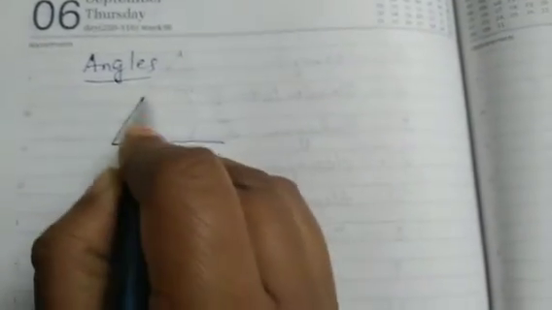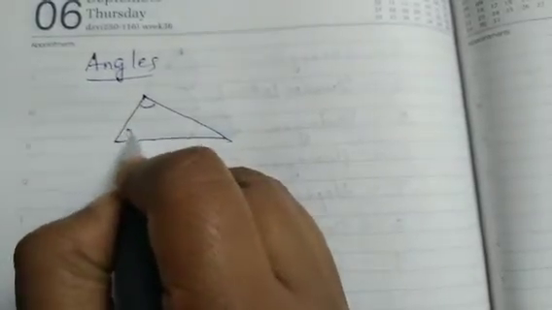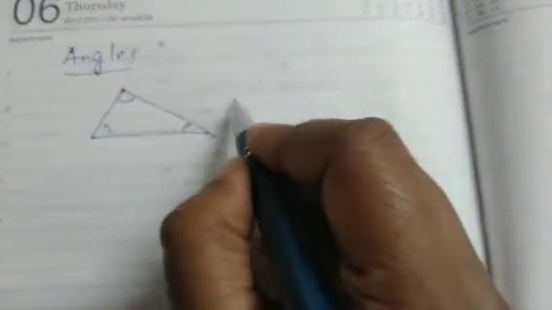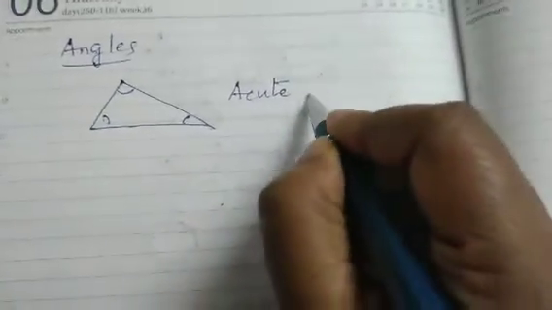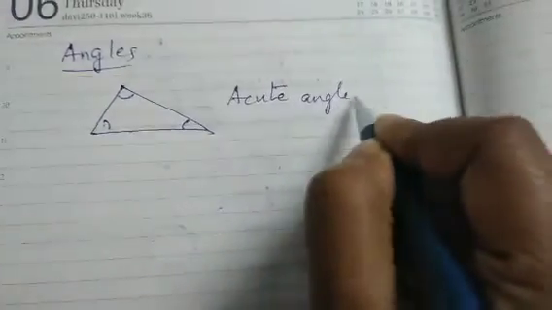Now I will talk about triangles based on angles. If all the angles of a triangle are less than 90 degrees, then I say it is an acute angled triangle.